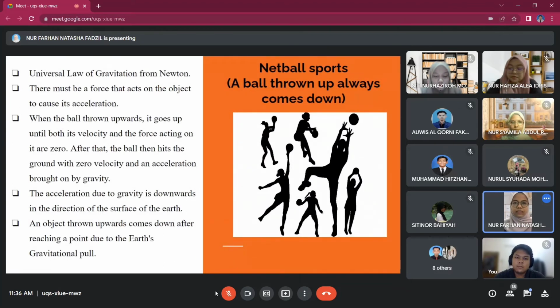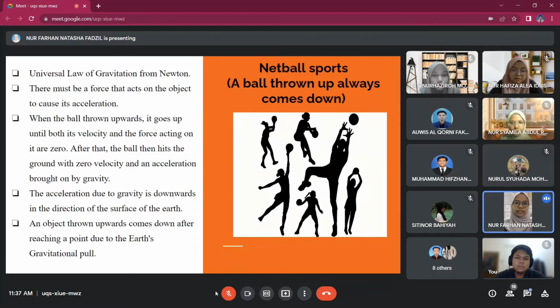We have all heard the stories of how Newton suddenly realized the universal law of gravitation after observing an apple fall from a tree. After seeing an apple fall from a tree, he started to consider that the apple moved faster because its velocity changed from zero as it is hanging on the tree and moved toward the ground.